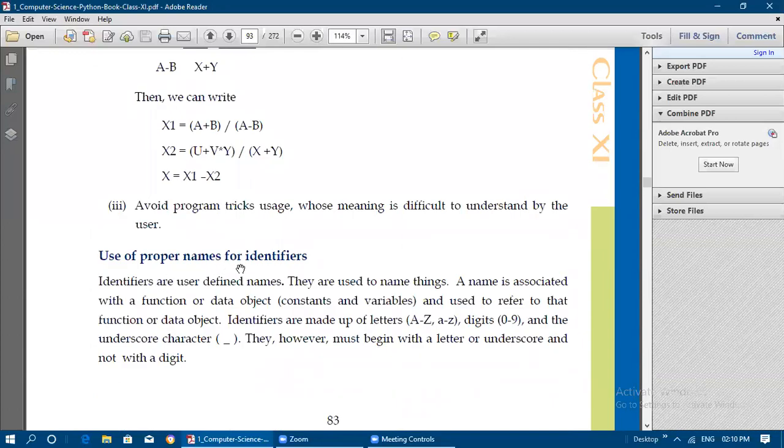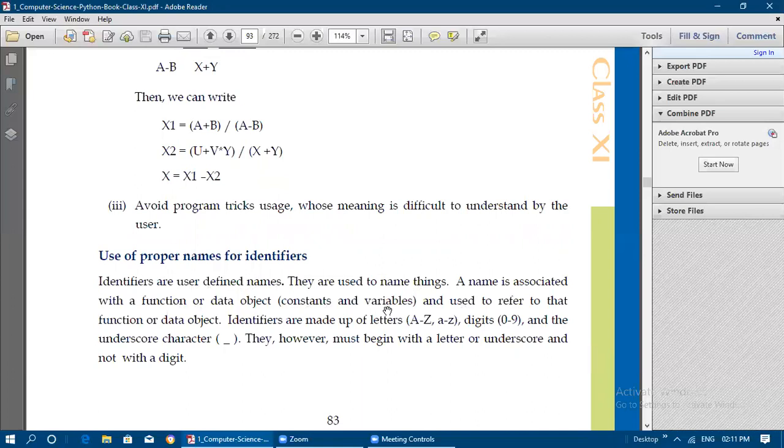Identifiers are nothing but variable names and function names. Identifiers are user defined names, because the user is the one writing that name or defining the name for the variable or function. They are used to name things. A name is associated with a function or data object, and data objects here means constants or variables.